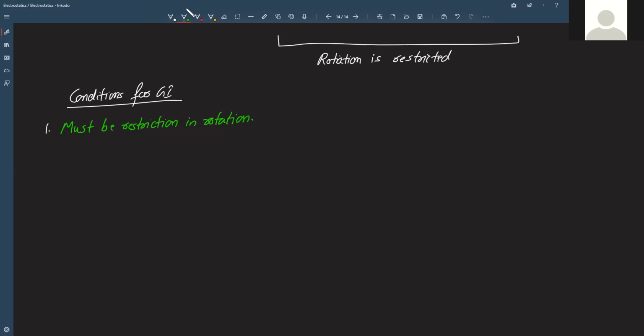And the restricted atoms should have different substituents. Just rotation restriction is not sufficient. There should be atoms which are restricted, right? So the restricted atoms or sites should have different substituents.